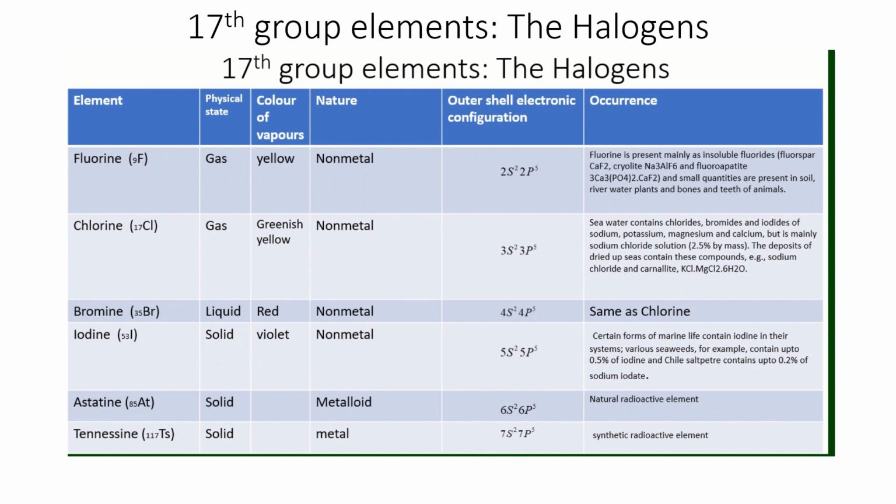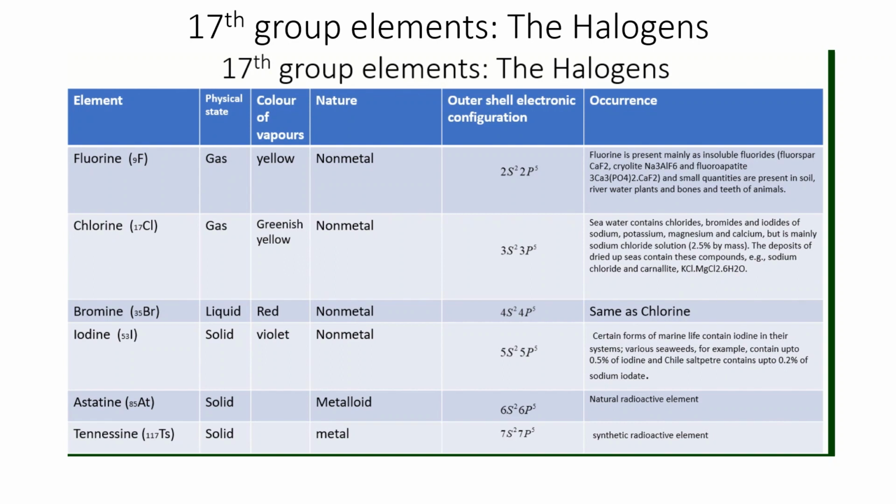Now chlorine. Seawater contains chlorine. Many salts occur in seawater, but the main constituent of seawater is sodium chloride, which is 2.5% by mass. The deposits of dried up seas contain these compounds.